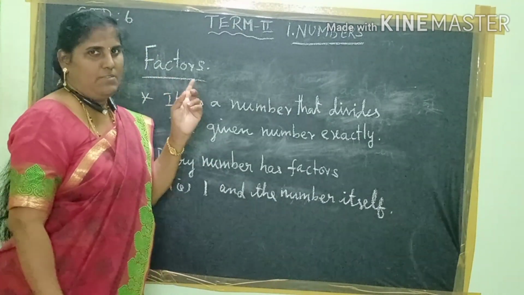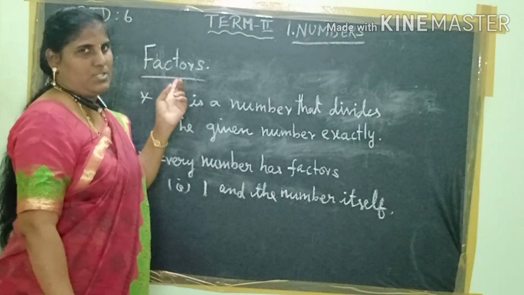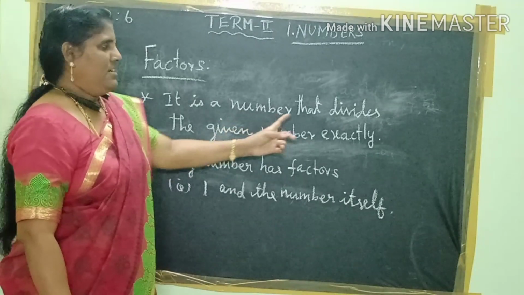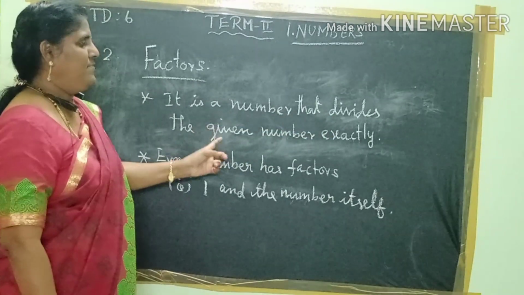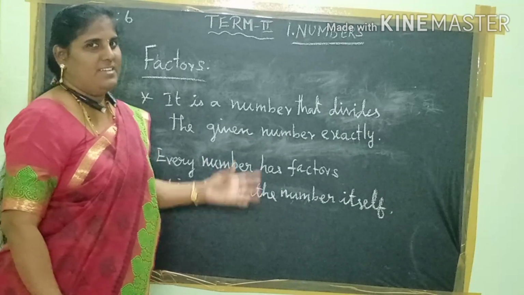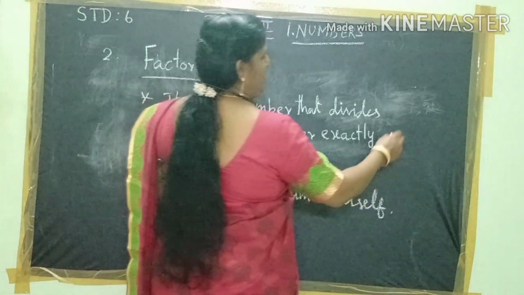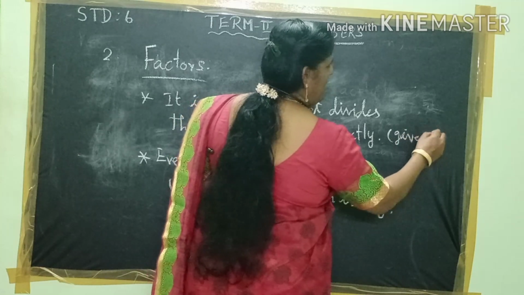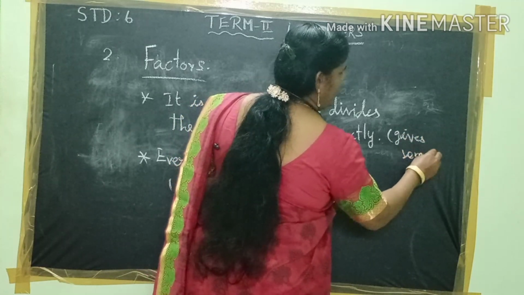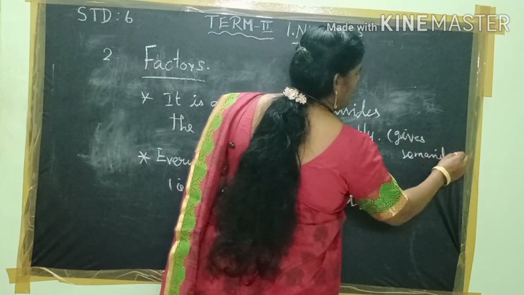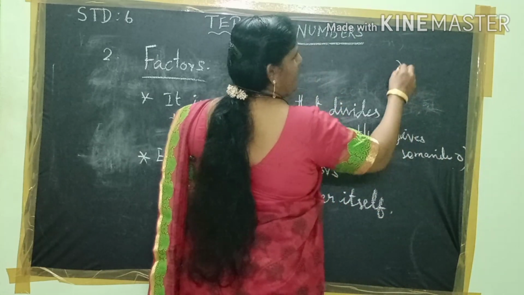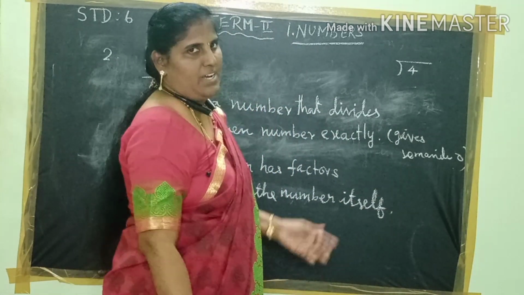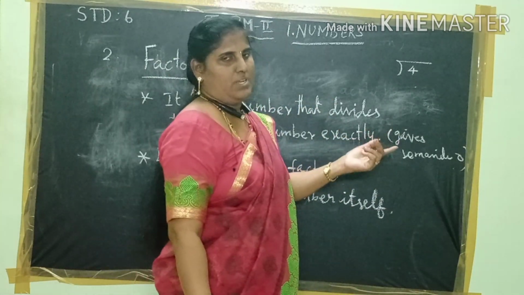Now, we will learn about factors. What is a factor? It is a number that divides the given number exactly. Exactly means it gives remainder 0. For example, 4 can be divided by 1 table, 2 table and 4 table.